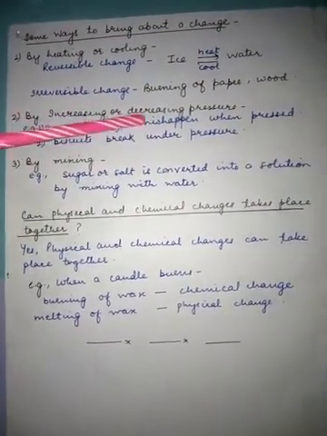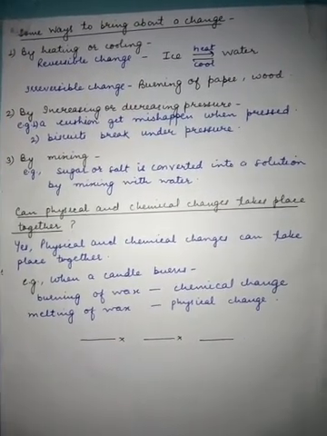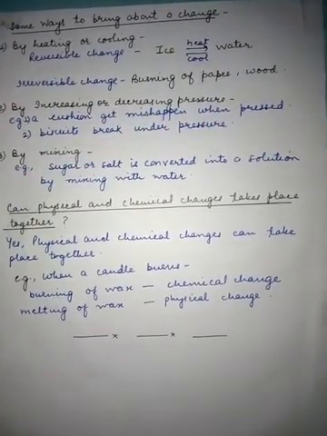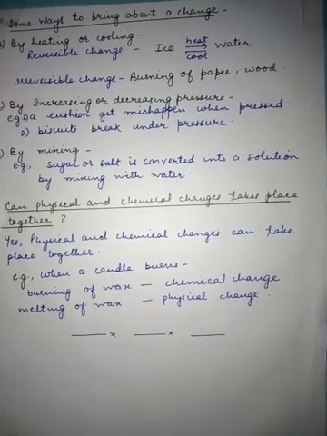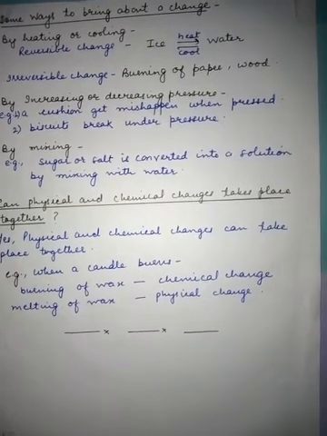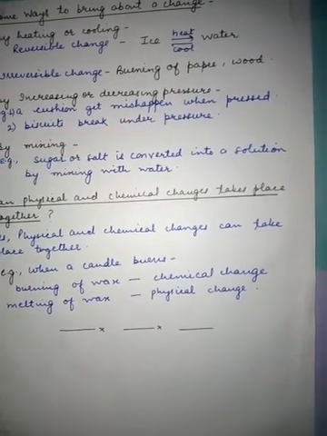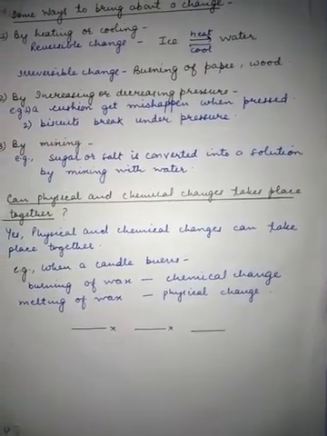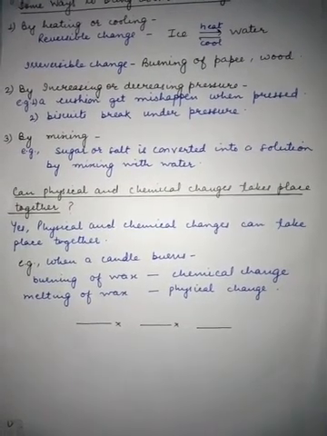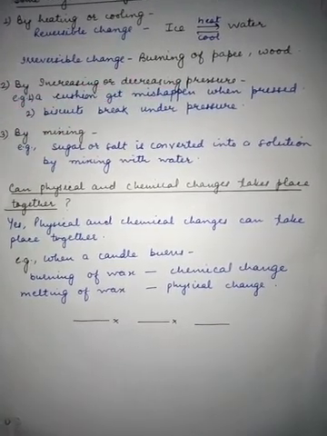Second, by increasing or decreasing pressure. By increasing or decreasing pressure also we can bring about a change. Example: a cushion gets misshapen when pressed, but when you release the pressure it will come back to its original state. Similarly, biscuits break under pressure. When you apply pressure on a biscuit, naturally it will break. So this is a kind of change which we can bring about by increasing or decreasing pressure.